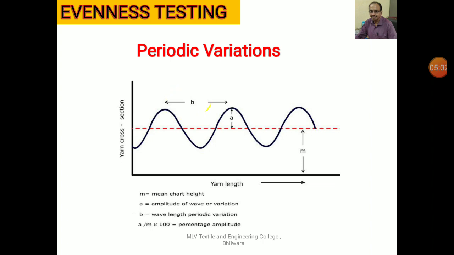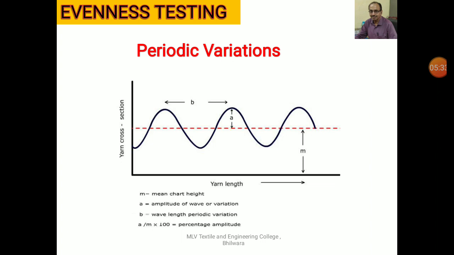Here it has been denoted by B. It indicates the interval after which, say one crest was here, it is repeating after so much interval. So the distance between two consecutive crests or troughs, remember, two consecutive, this distance is called wavelength. How much is it deviating? Amplitude.